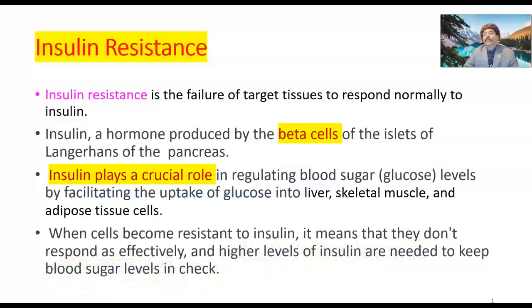So in insulin resistance, blood level of insulin is not less, rather it is more than normal. Only the target tissue is unable to use the glucose because of the resistance, insulin resistance.